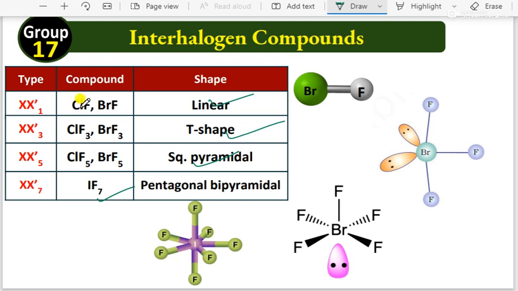Always remember ClF has a linear structure, like this. ClF3, BrF3, T shape will come. This is a T shape, like this. Next, BrF5 is square pyramidal. IF7 is pentagonal bipyramidal.